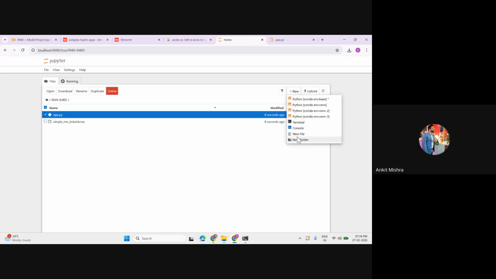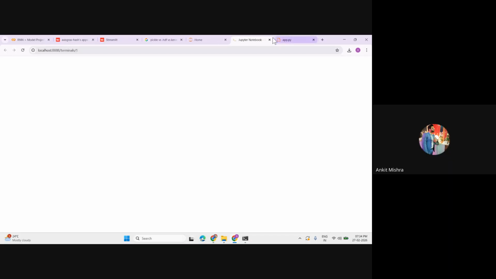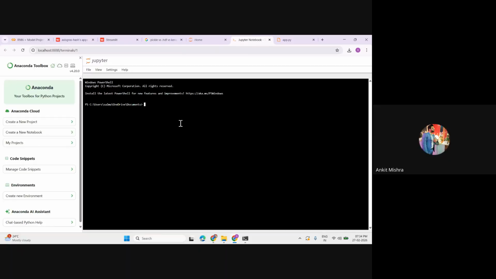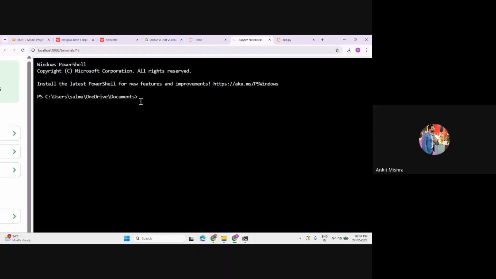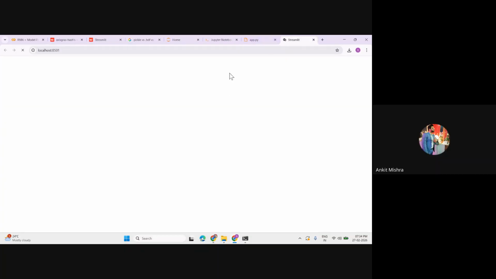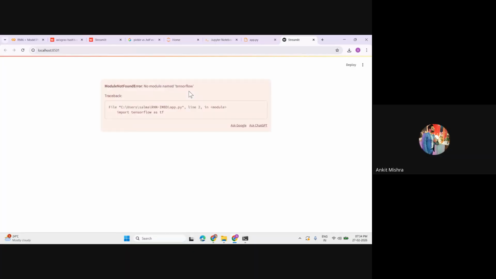Now I'll click on my terminal. Inside this terminal, first of all, I have to go to that particular root path. I'll change my drive, and inside it I'll use the RNN path. I'll hit the tab button, and inside this folder I'll call streamlit run, and the name of that file is app.py. Once you run this, you'll get a localhost window, and there you can create your web app.